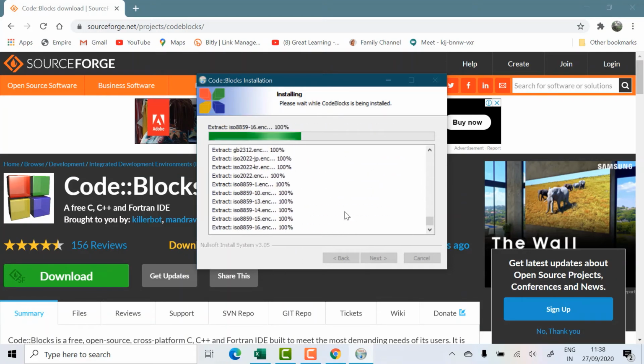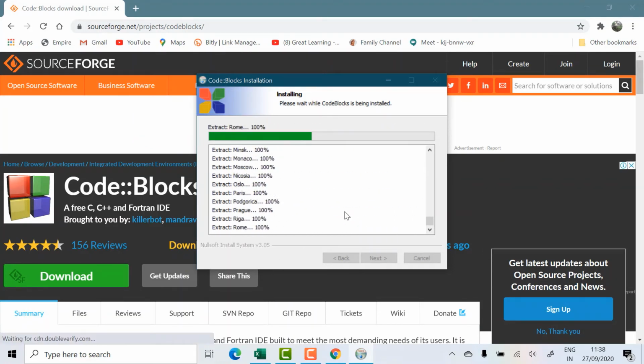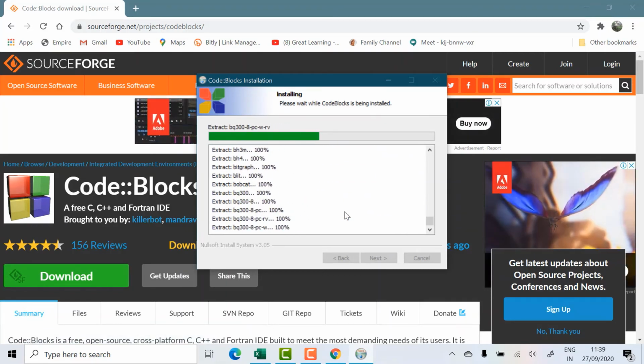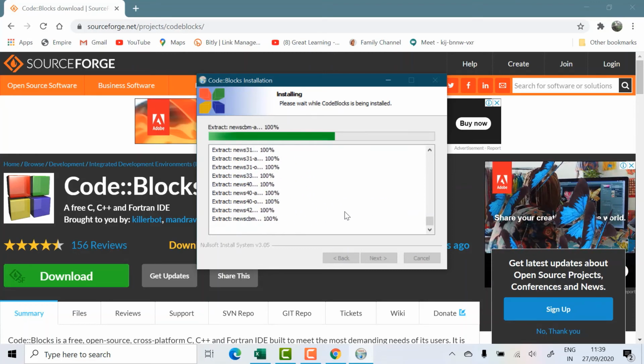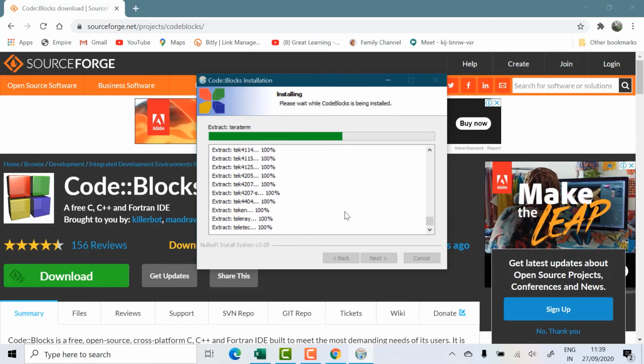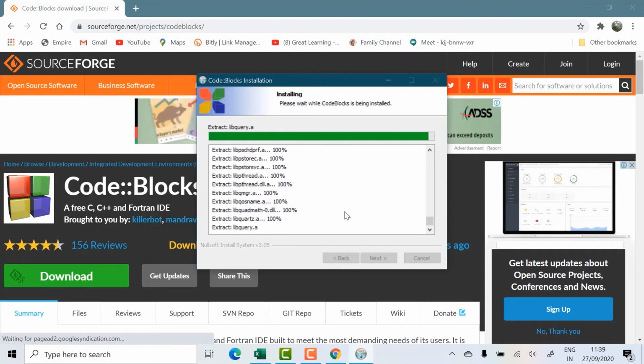So Codeblocks is an easy tool. We can use C as well as C++ in this. Not only for C programs, we can also use it for C++. And of course, Fortran. Fortran is not much used now. We had Fortran 77 in those days in programming. Then came C and C++, now Java, and now up to Python. Python has become very famous, similar to C. And of course, C is the fundamental for all programming. You have to learn C programming, and Codeblocks is the easiest. We have a lot of software like Codeblocks, compilers.